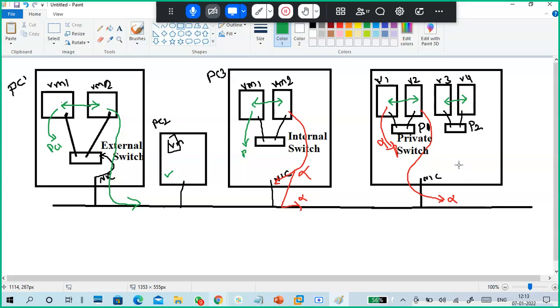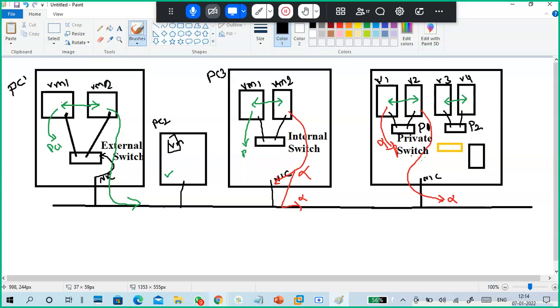But virtual machines cannot communicate to your physical machine, and virtual machines cannot communicate to your physical network also. Physical network also they can't communicate. Now, just for fun, I'm creating another private switch. Just for fun, I'm creating another switch, and there is a virtual machine.